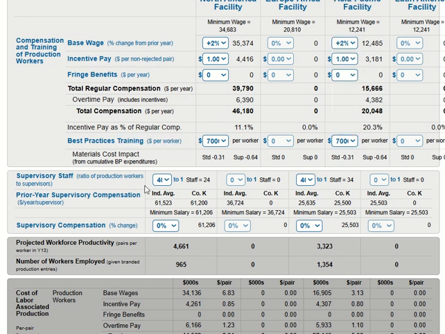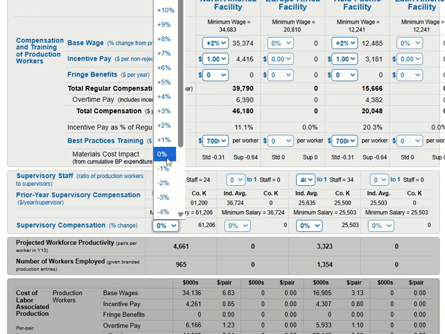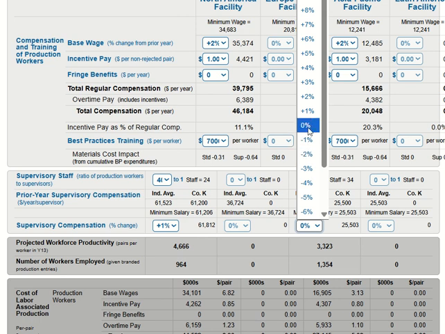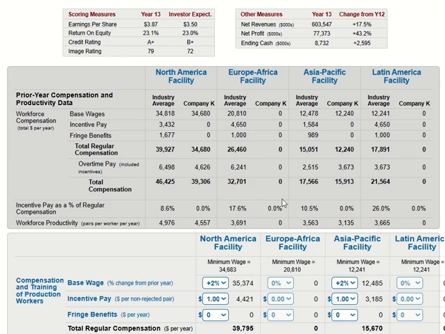Similar for the next one, we need to put 40 to 1. And for supervisor compensation, you need to set it at about 0 to 1%, like this. That means we can increase productivity.